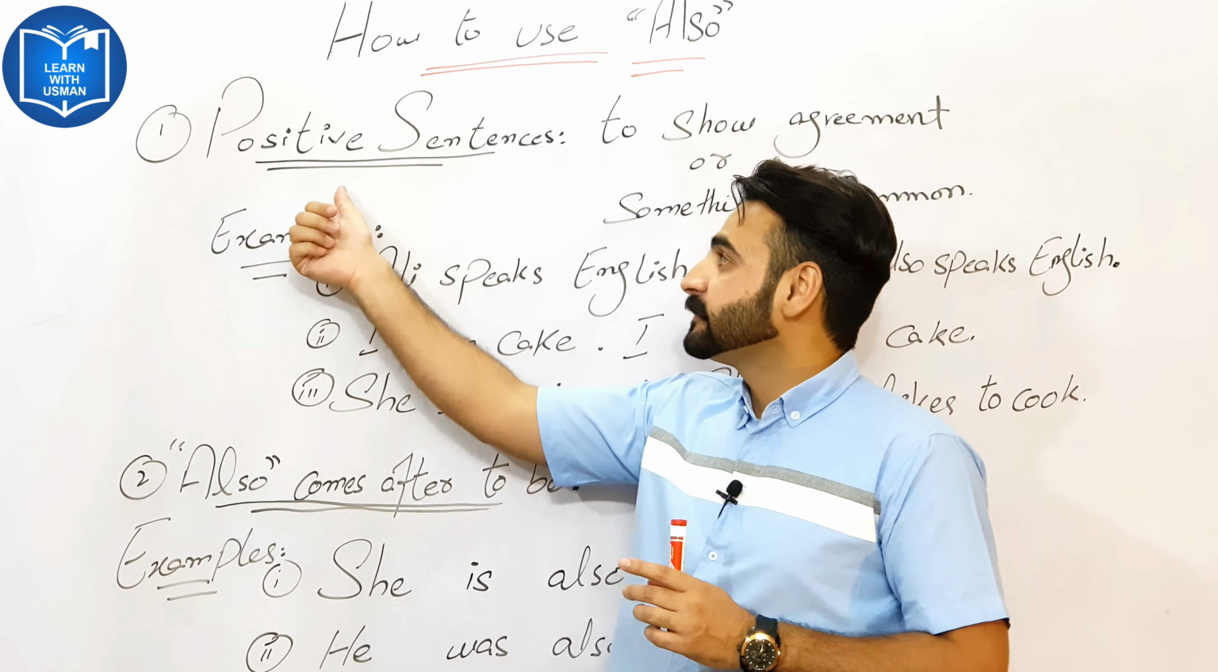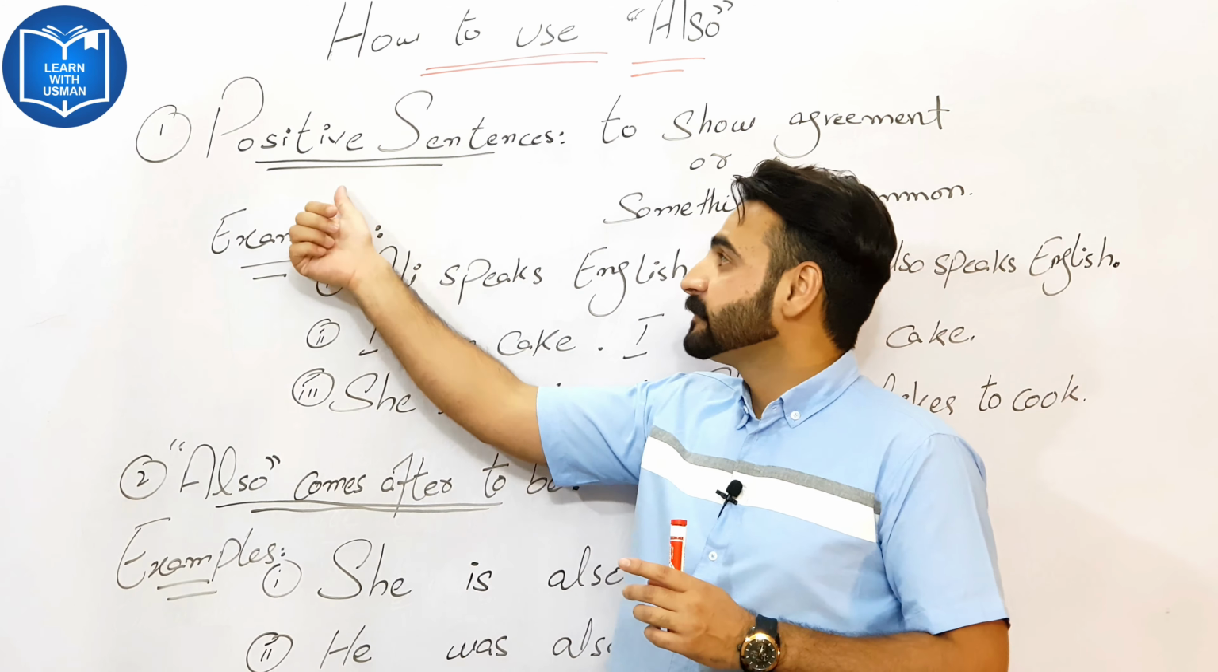Okay? The second way where we use "also" is after to be. In the second way, we use "also" after the to be form. Now, what is to be? Is, am, are, was and were. Okay? We have some examples about this rule.